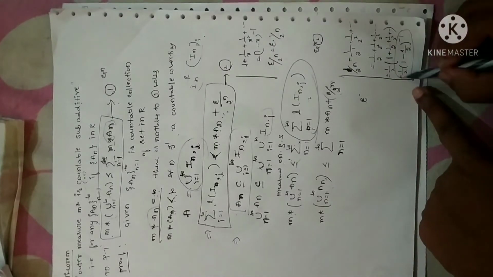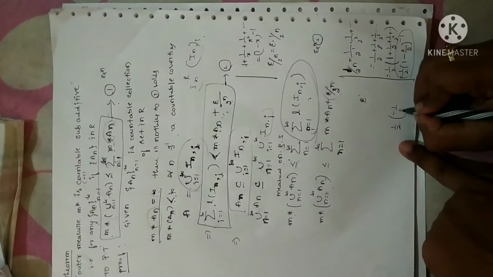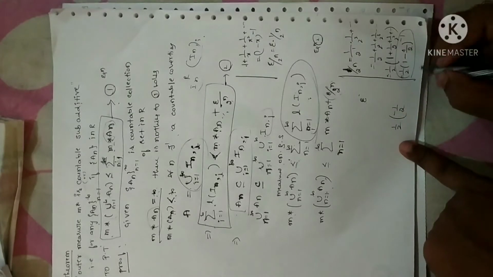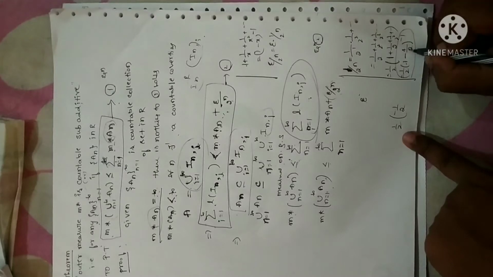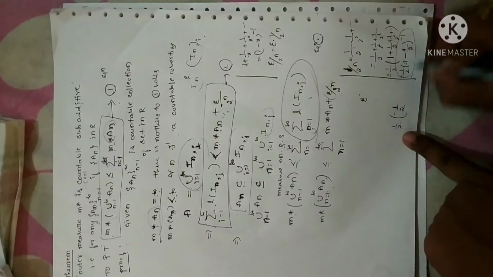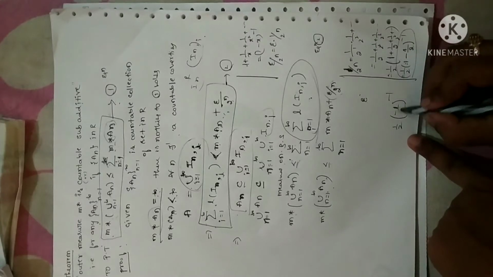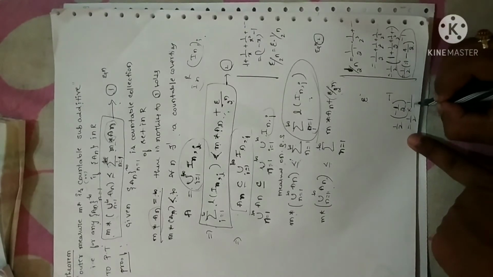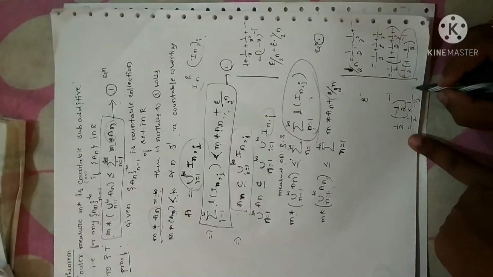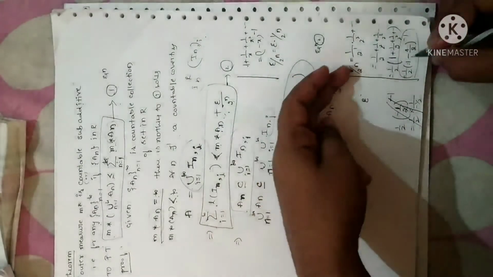Now after simplification, see here, 1 by 2 as it is. 1 minus 1 by 2, 2 LCM, 2 minus 1 is 1. I'm sorry, 2 minus 1 is 1. Denominator as it is, 2 power minus 1. Since I have power minus 1 here, I can write this in the denominator. Am I correct? Or else if you are finding difficulty with this, I'll write it in one more step.